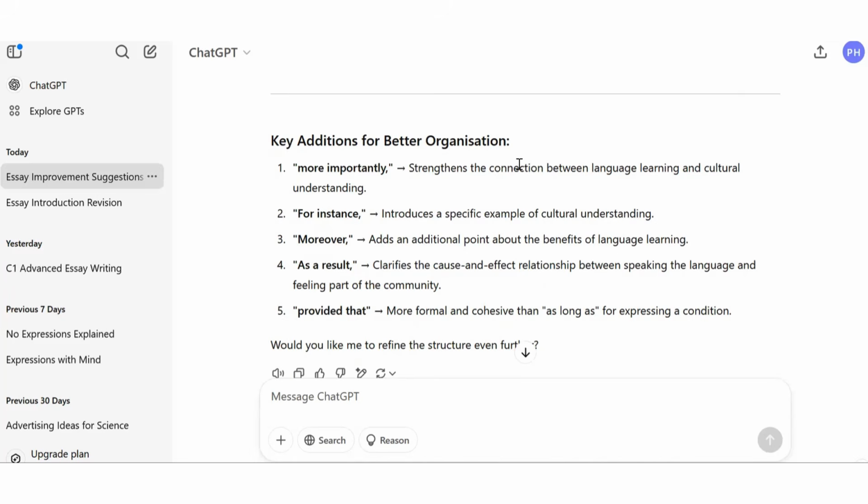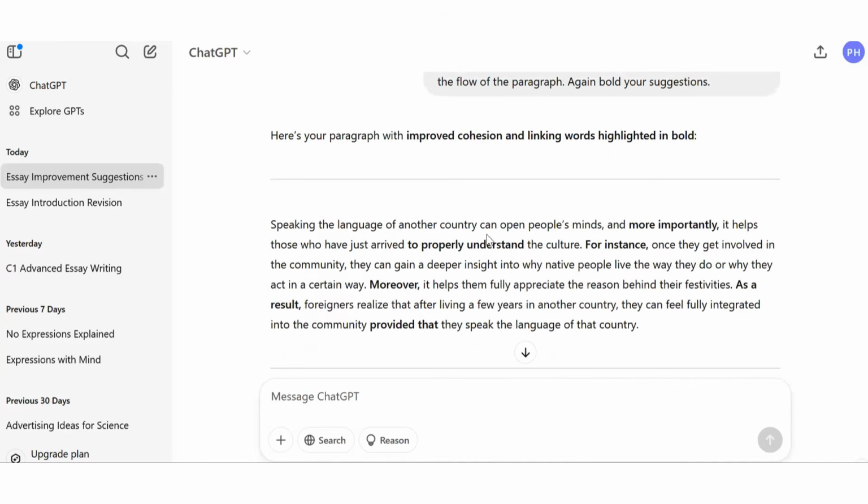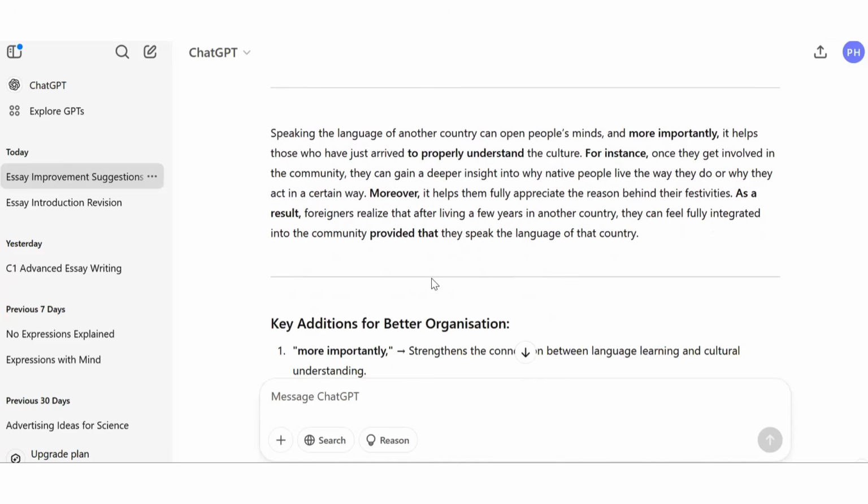So more importantly, strengthens the connection between language learning and cultural understanding. Provided that is slightly more formal and cohesive than as long as. So we've got the conditional sentence here. You can see here how the organization has been improved. What we're going to do now is look at the grammar. We're going to look at the paragraph again and get ChatGPT to look at the grammar and suggest some improvements.